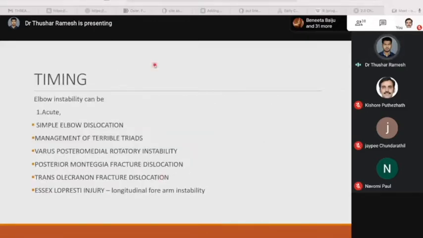First, let's see the timing. Elbow instability can be acute. In acute elbow instability, the entities included are simple elbow dislocation, terrible triad, varus posteromedial rotatory instability, posterior Monteggia fracture dislocation, transolecranon fracture dislocation, and the Essex-Lopresti injury, which is the longitudinal forearm instability.